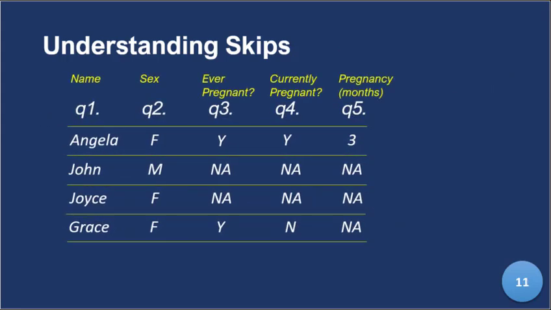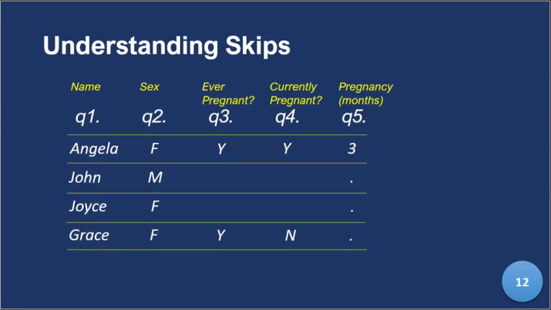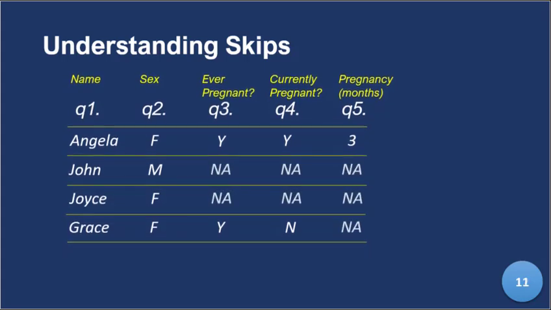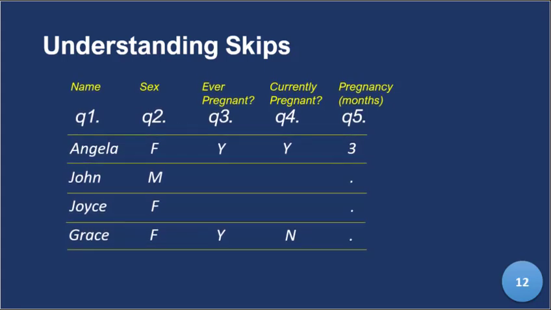Let's use that word. So Angela was the name. And now we're trying to return it back to entities and attributes. So the entities are in the rows and the attributes are in the columns. So Angela, John, Joyce, Grace, and you can see the questions there all asked. So technically speaking, these questions of whether you had been pregnant or not, assuming they were in text, they will be skipped. So let me go back one more step. They were not available, not available, not applicable, not applicable. They will be blank in the data set. And the reason is because for those attributes, they were not applicable to those entities.